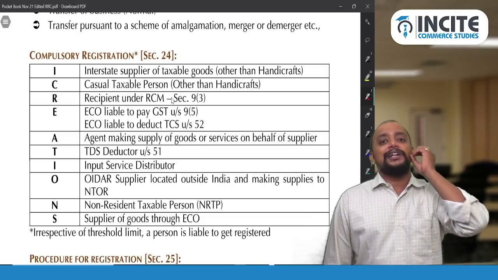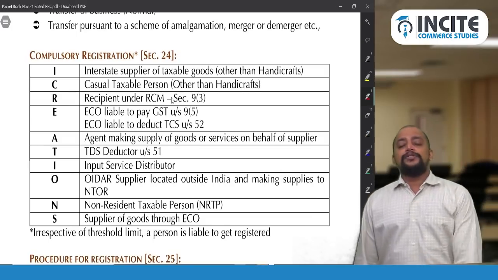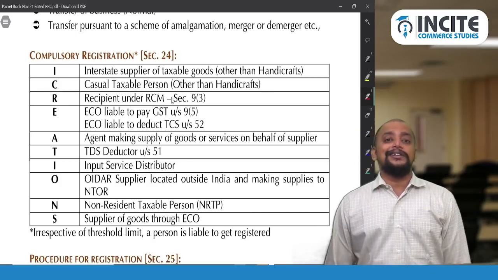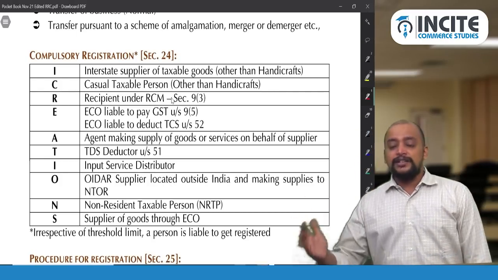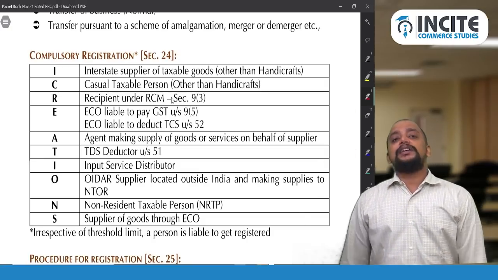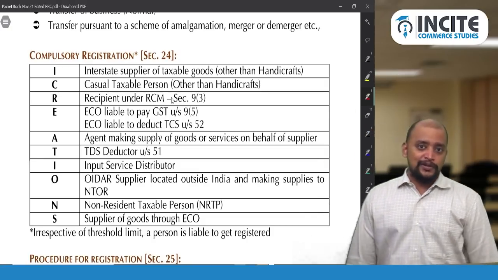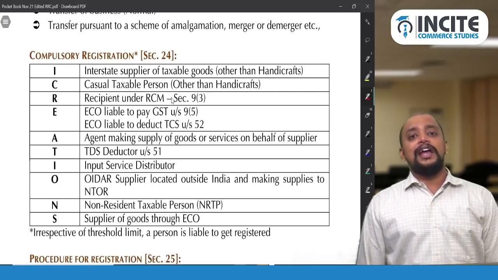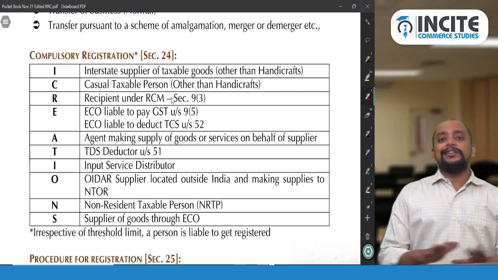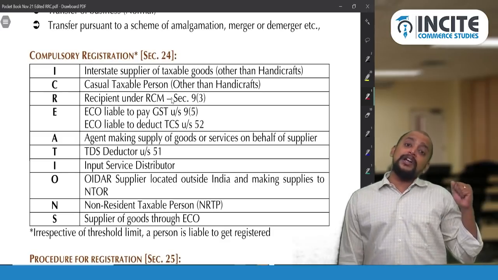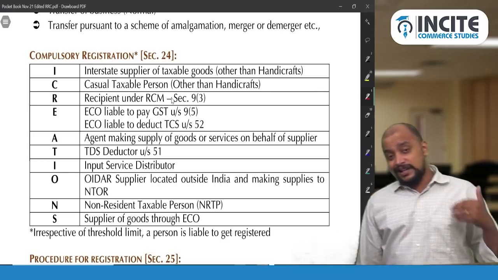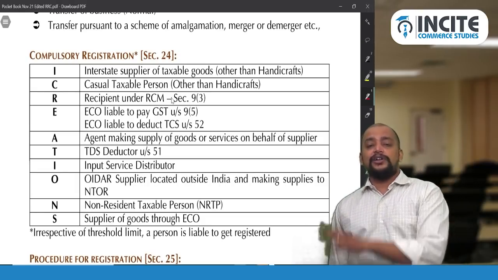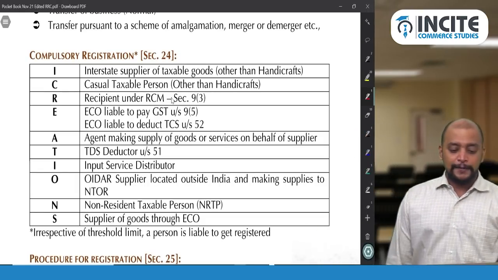Then see, for casual taxable person other than handicrafts. Suppose I am a casual taxable person of handicrafts. Generally every casual taxable person should get registered in the other state at least 5 days before commencement of the business. But in case of handicrafts, they are not compulsorily required to get registered. Usually these handicraft people will go to multiple states and put their products on display at exhibitions, trade fairs, etc. Only if their aggregate turnover exceeds 20 lakhs are they required to register, otherwise they are not required to register. But any other casual taxable person is required to get registered compulsorily.